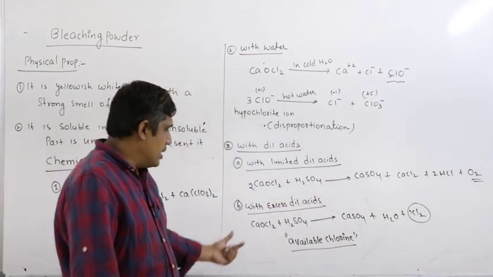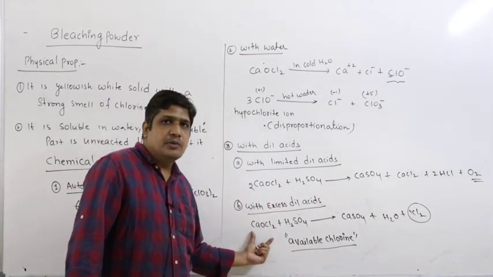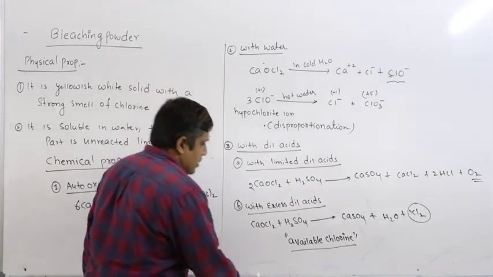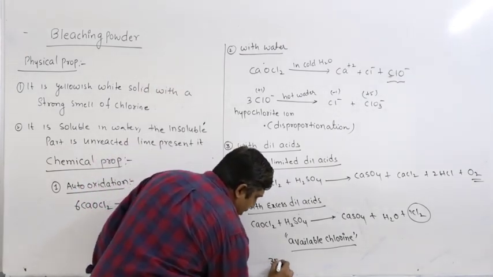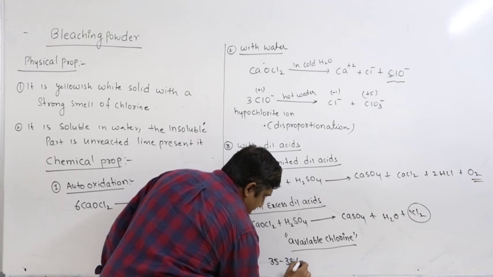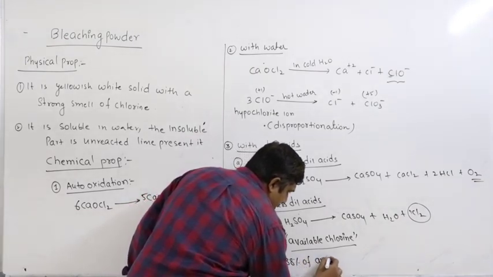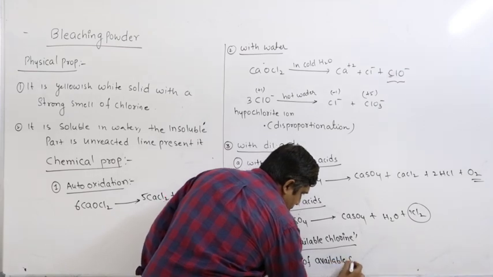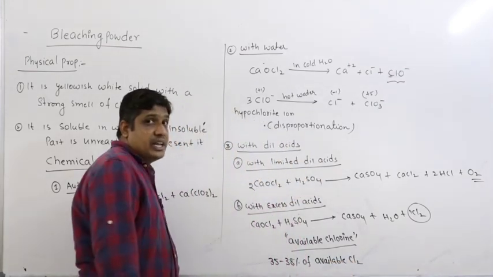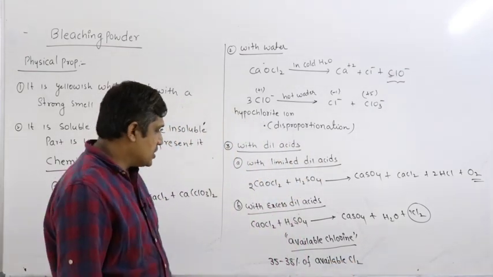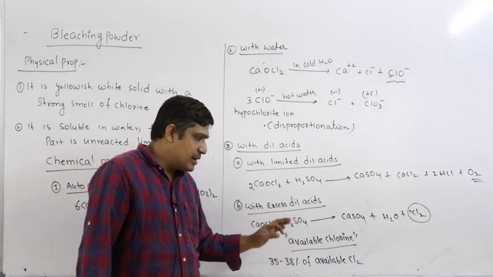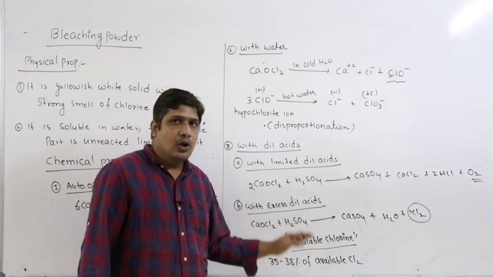A good quality bleaching powder generally contains around 35 to 38% available chlorine.